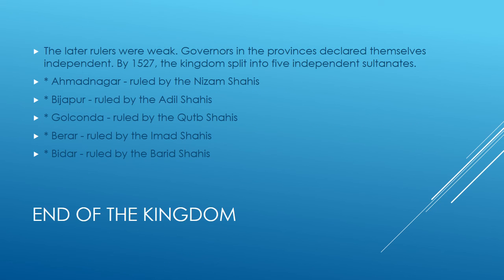End of the kingdom. The later rulers were weak. Governors in the provinces declared themselves independent. By 1527, the kingdom split into five independent sultanates. Ahmednagar, ruled by the Nizam Shahis. Bijapur, ruled by the Adil Shahis. Golconda, ruled by the Qutb Shahis. Berar, ruled by the Imad Shahis. And Bidar, ruled by the Barid Shahis.